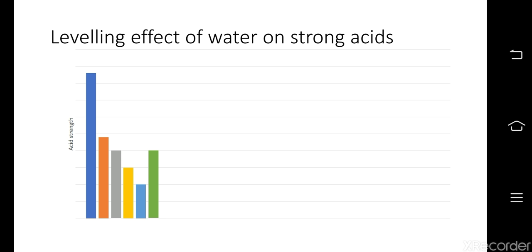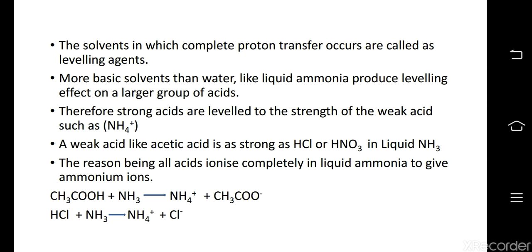This will only happen when you add all these strong acids into water. All the acids which have various strengths will be brought to the level of hydronium ion. So this is called the leveling effect. The solvents in which complete proton transfer occurs are called leveling agents. More basic solvents than water, like liquid ammonia, produce a leveling effect on a larger group of acids. Therefore, strong acids are leveled to the strength of a weak acid.